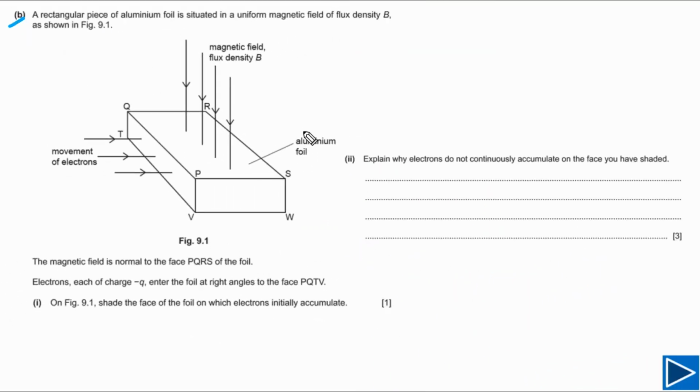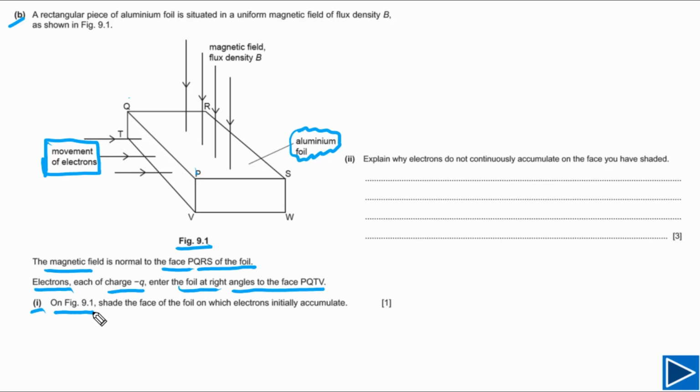For part B, an aluminium foil is shown in figure 9.1. It is also given that the magnetic field is normal to face PQRS of the foil. Electrons, each of charge negative Q, enter the foil at right angles to the face PQTV. So this is the direction of movement of electrons. For part 1 on figure 9.1, we need to shade the face of the foil on which electrons initially accumulate.